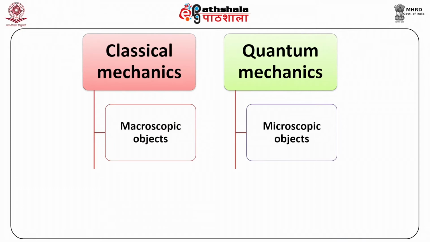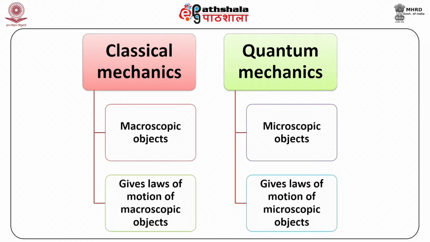Therefore, in very simple language, classical mechanics gives you the laws of motion of macroscopic objects, and quantum mechanics gives you the laws of motion of microscopic objects. The word mechanics is common in both of them, and mechanics means the science of motion. So, both are dealing with the science of motion, one for macroscopic, the other for microscopic.